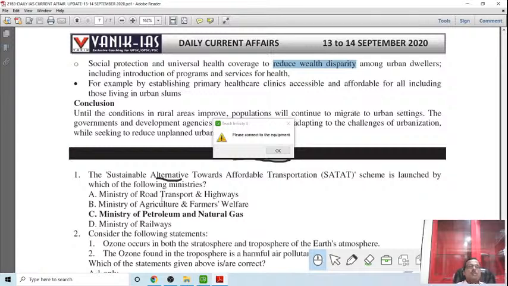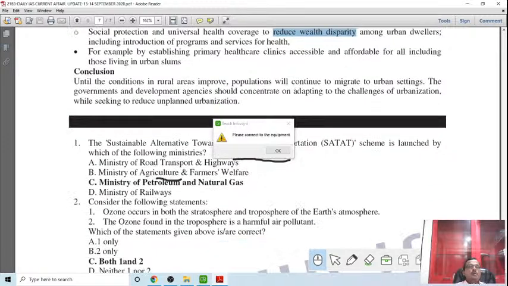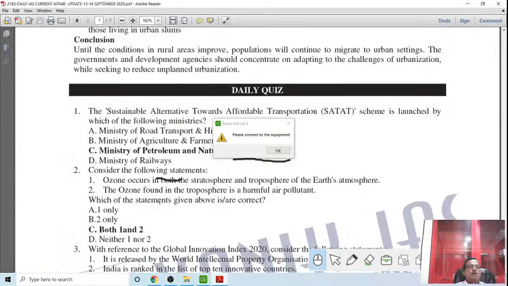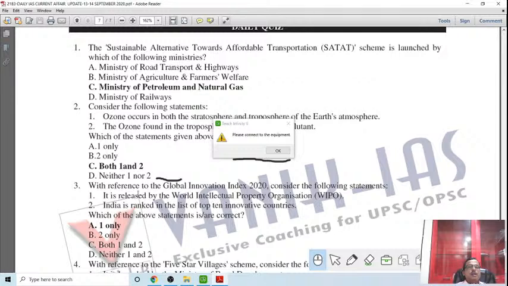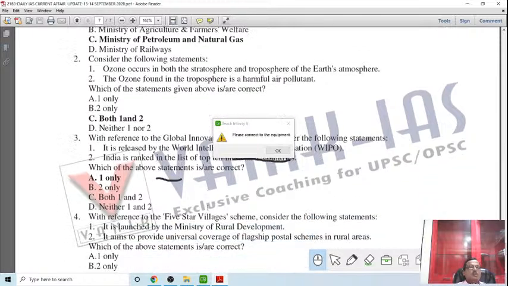The Sustainable Alternative Towards Affordable Transportation, SATAT scheme, is launched by the Ministry of Petroleum and Natural Gas. Alternative fuel will be used. Now consider the following statements: ozone occurs in both the stratosphere and troposphere; in the atmosphere, ozone is found as a harmful air pollutant. Which of these are correct? Both are correct. Then it refers to the Global Innovation Index 2020. What is the alternative given here? It is released by WIPO. Correct. India is ranked in the top 10. No, India is at the 48th place, not in the top 10. So one is right, the other is not right.